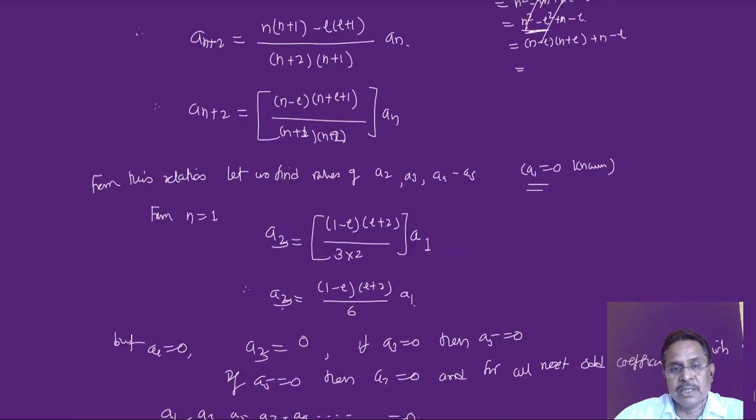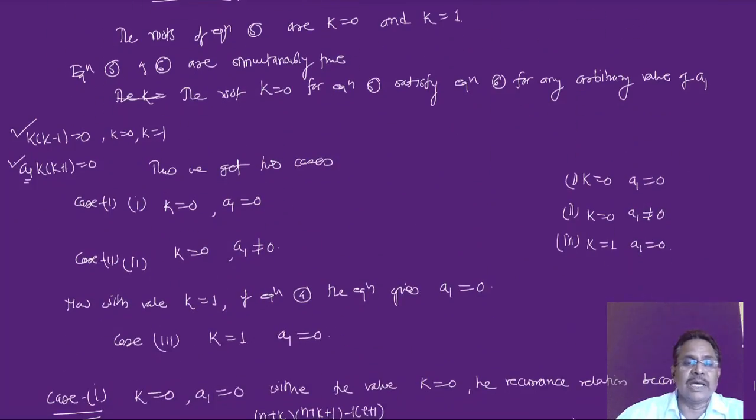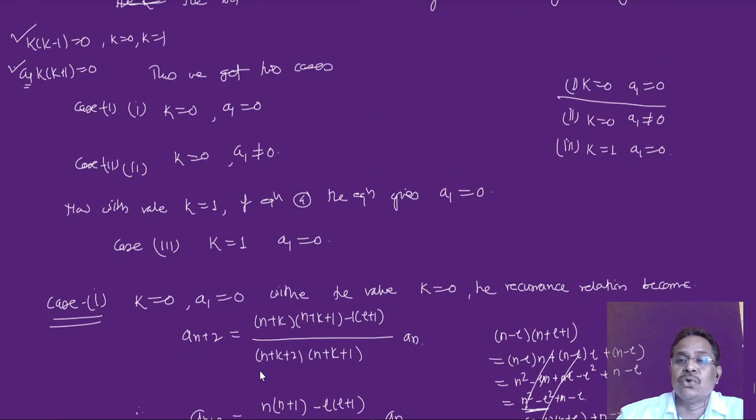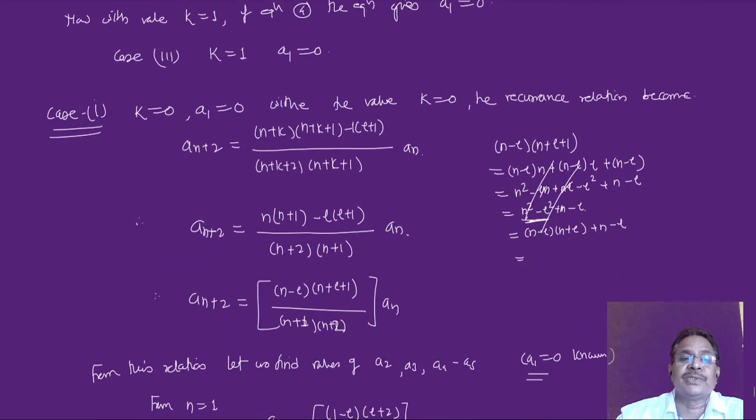Now let's revise again what we have seen there. I'm sure you have understood that equation 4 and equation 5 must be simultaneously true, and to keep them simultaneously true, we get three different conditions. These are the three cases: k equal to 0 with a1 equal to 0, k equal to 0 with a1 not equal to 0, and k equal to 1, where a1 must be equal to 0. Out of these three cases, only the first case I have solved here. Once I got these initial equations, that gives me the roots k equal to 0 and first coefficient a1 equal to 0.